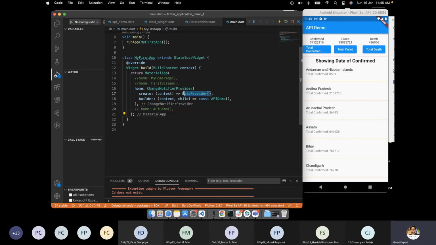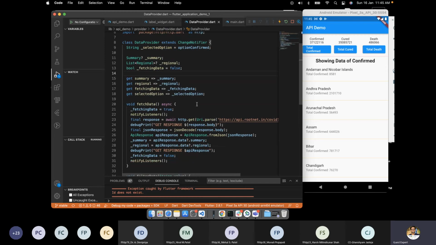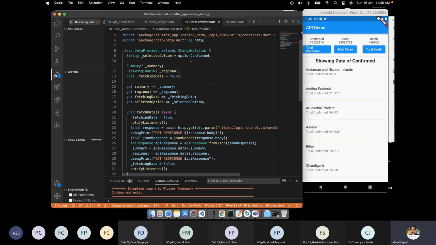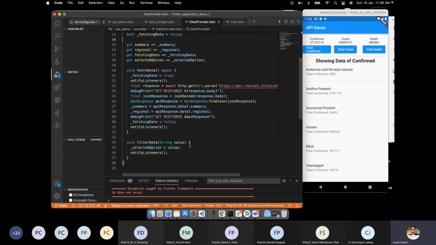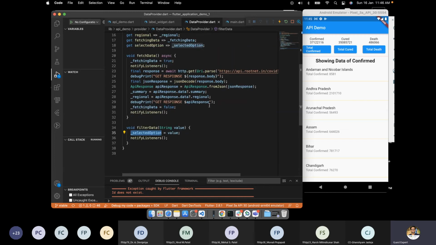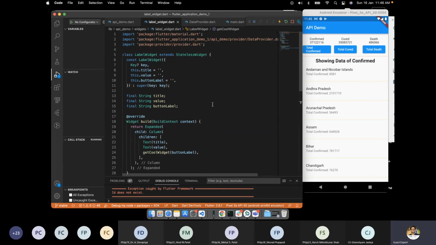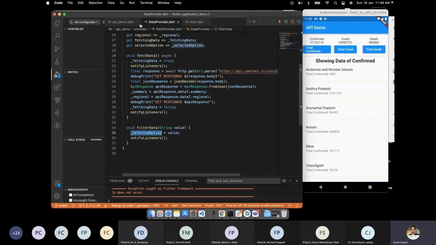This became a singleton object. That's why whatever happens inside this becomes singleton, and from multiple widgets we are able to access the same data. Because we are setting the data from this screen, and we are setting the value from another widget as well. This became a singleton just because of using the provider. So that's how the provider helps us to manage the state.